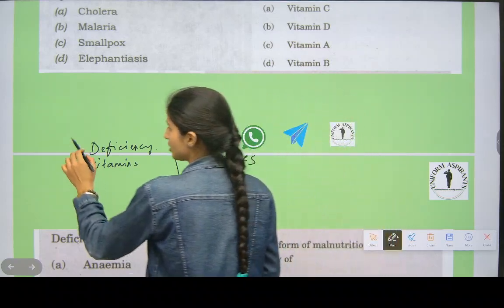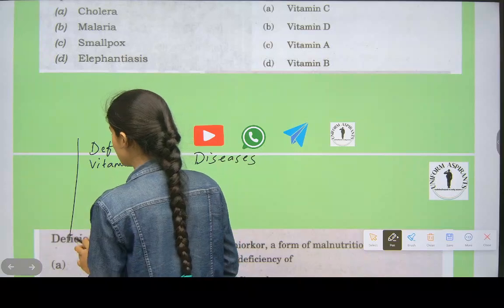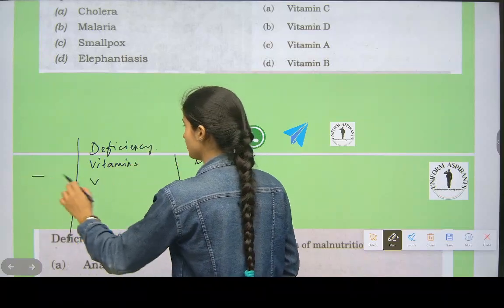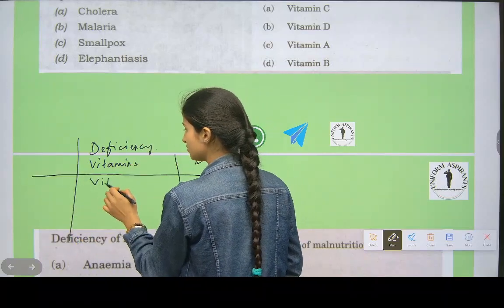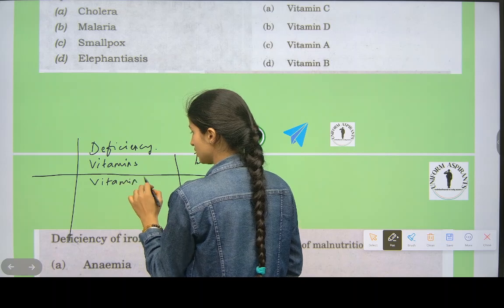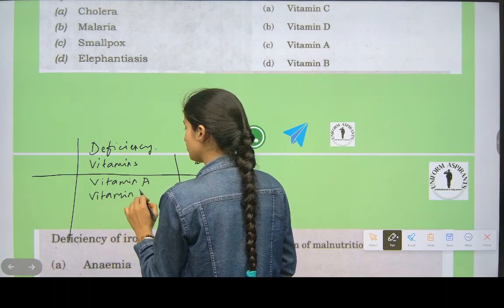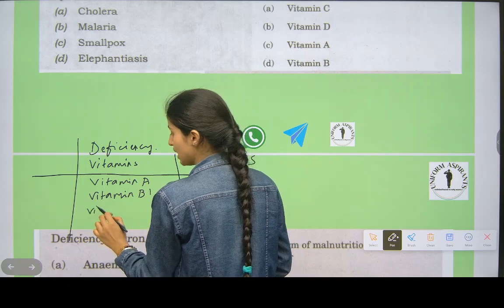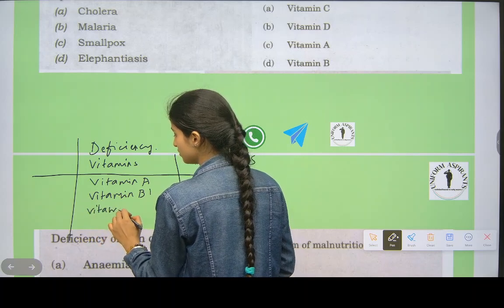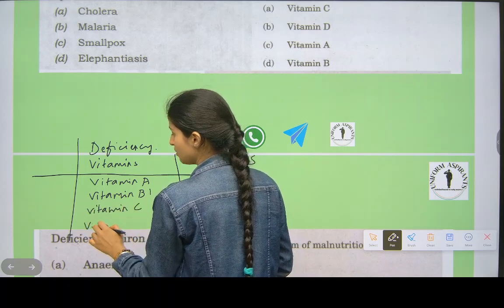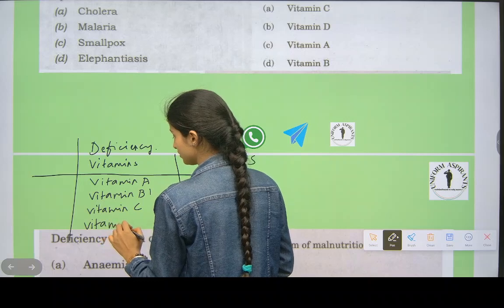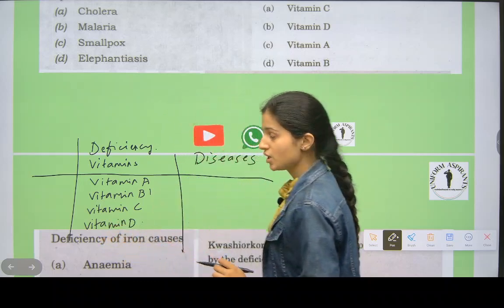And you can write their scientific names also. Write vitamin A, vitamin B1, vitamin C, vitamin D. Write this much first.